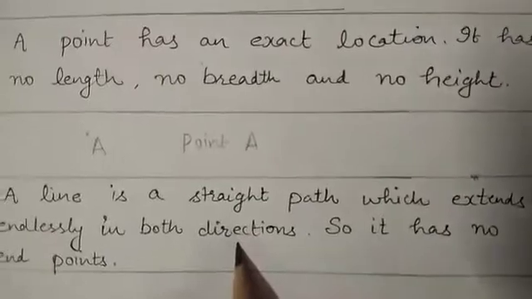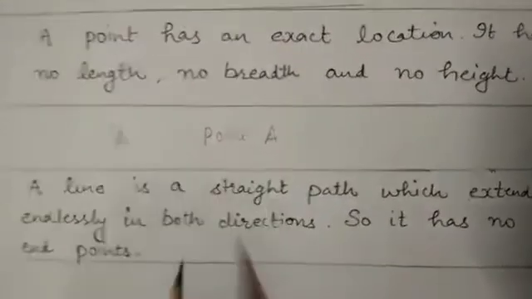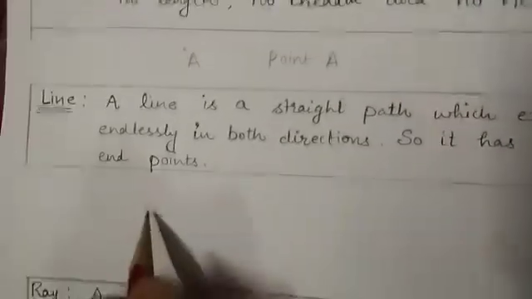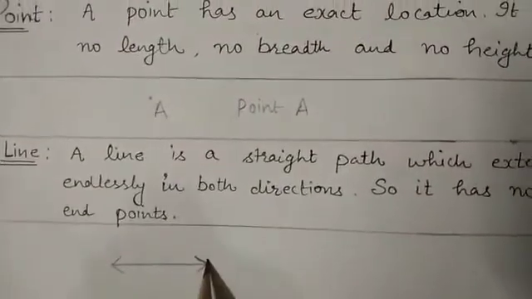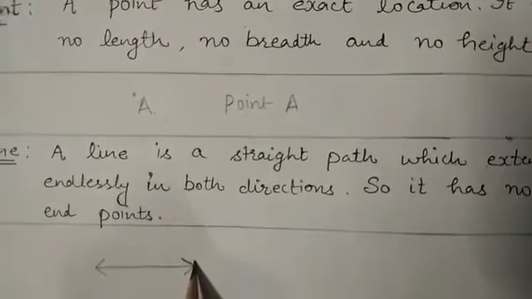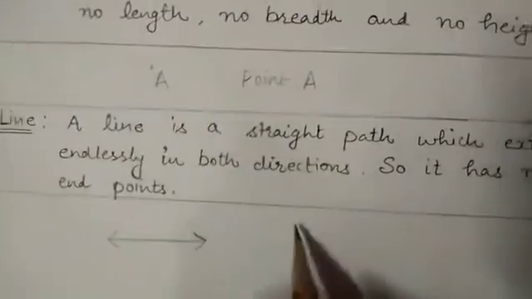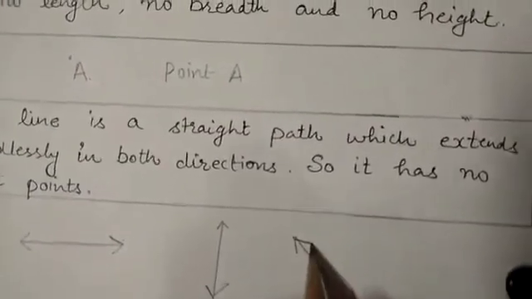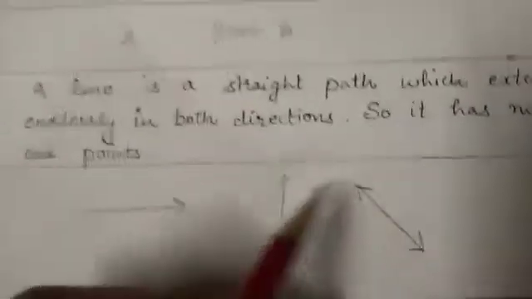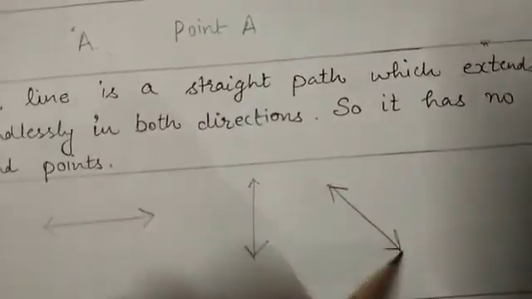Now line. Line is a straight path which extends endlessly in both directions. So it has no endpoints. Let us draw a line like this. Line can be drawn in this way also, like this. All these are straight paths. Don't think that I have drawn my line in this way.